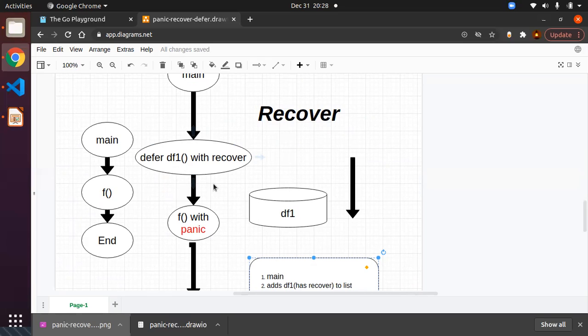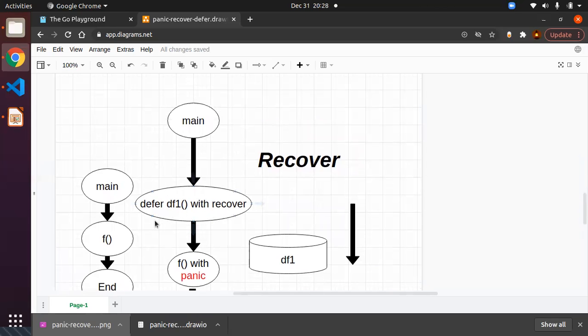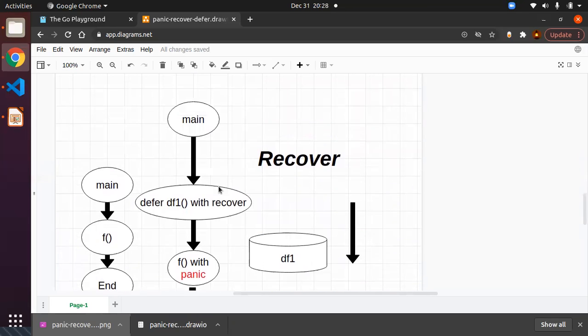Obviously, if panic happens, the remaining execution will not be executed, so the control will go to the deferred functions, right? So definitely we should have the recover operation inside the deferred functions. If you have the recover operation in a normal function, which is not deferred, recover will not return anything because there is no panic inside it. So in simple words, recover can be used inside the deferred function, and that is where it is effective.